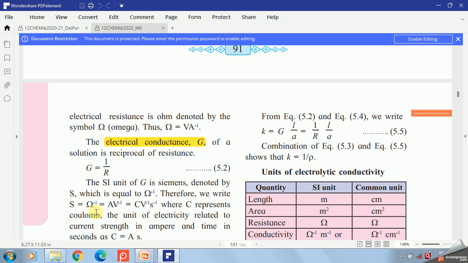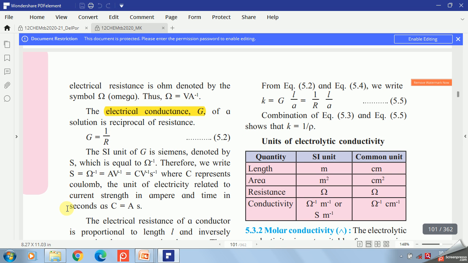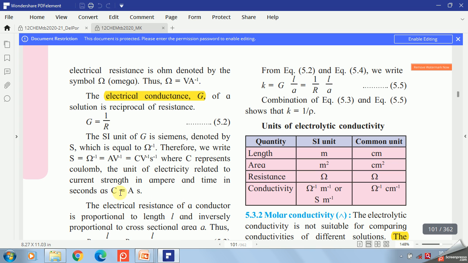So what is ohm inverse? It is ampere per volt, or C V inverse S inverse, where C represents the coulomb, the unit of electricity, related to the current strength in ampere and time in second. So 1 coulomb is equal to ampere second.